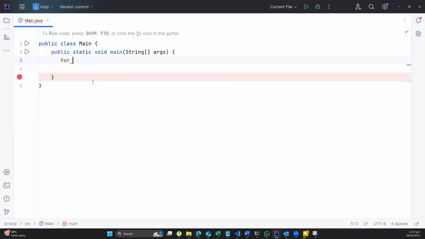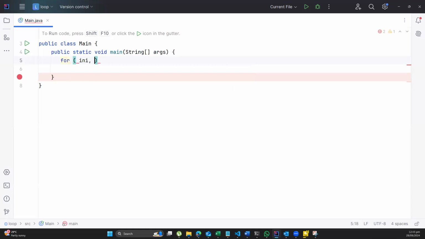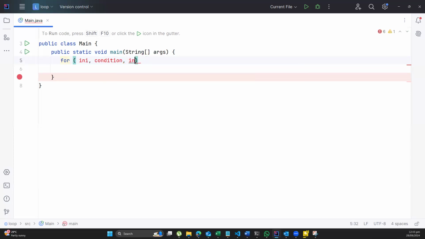So I'll have the for keyword, then I'll have my initializer, then I'll have my condition, then I'll have my incremental, sorry, incremental or decremental. For example, I can write a piece of code like this.